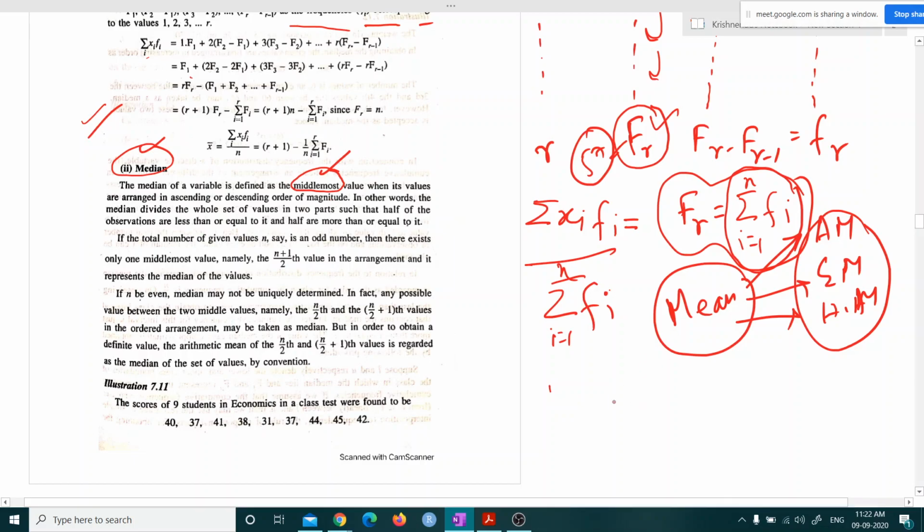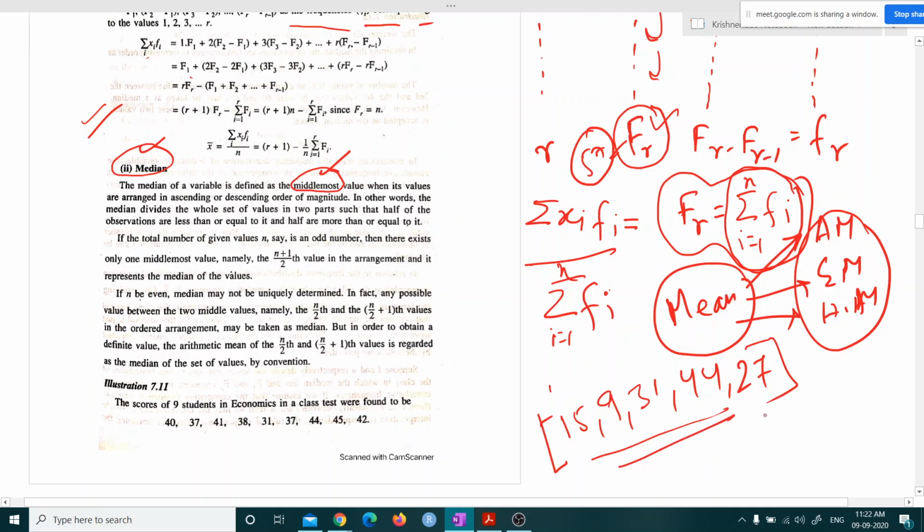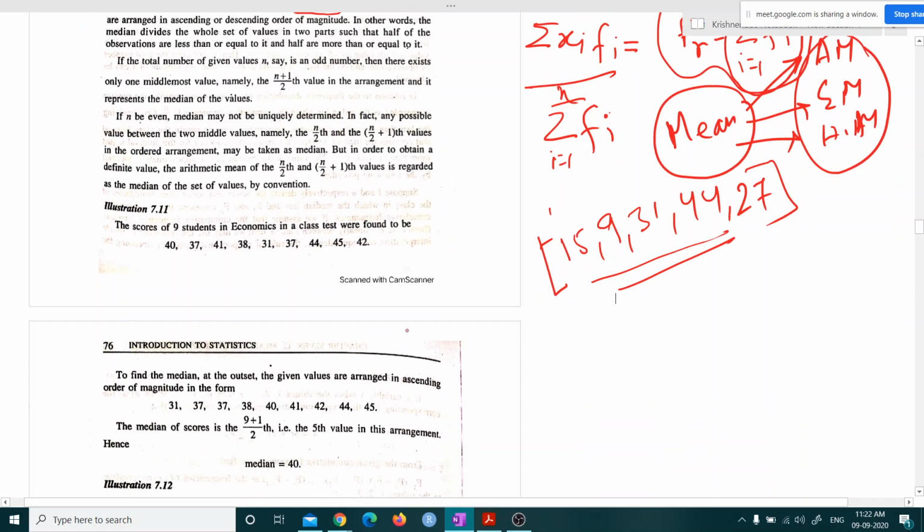So like if we have, say, 15, 9, 31, 44, 27. So now we have these values. Now if I ask you to find the median, the first step will be like this. You need to put these values in some order, either in descending order or in ascending order. মানে ছোট থেকে বড়তে সাজাতে হবে বা বড় থেকে ছোট।